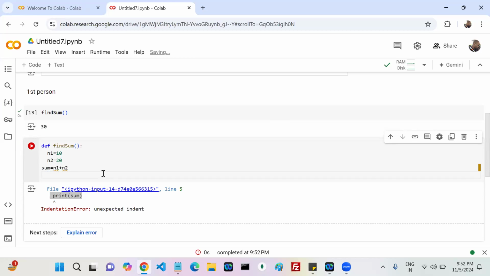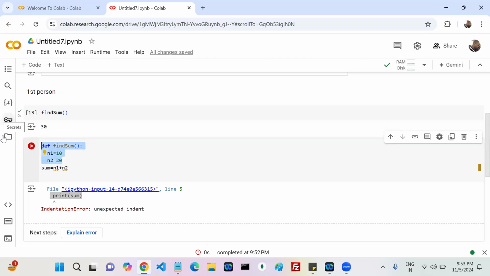Now, what is the exact error I want? If I run this one, tell me the exact error. N1, N2 not... Now here, indentation error not. Why? Because these two follow the indentation. That is the reason: these two belong to this particular block that is closed.